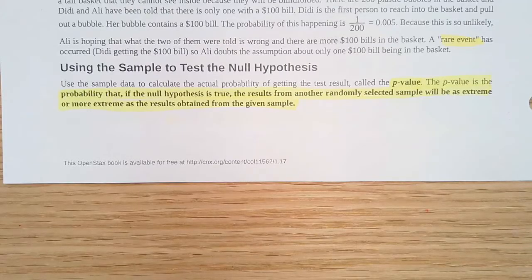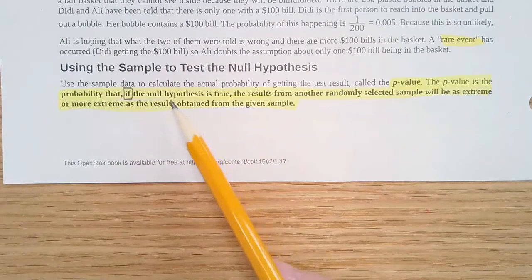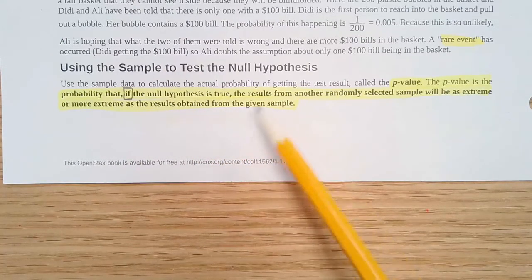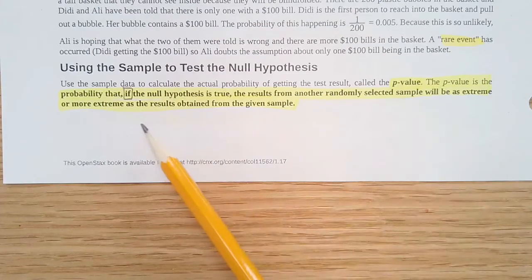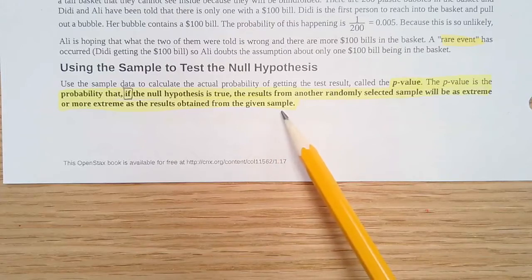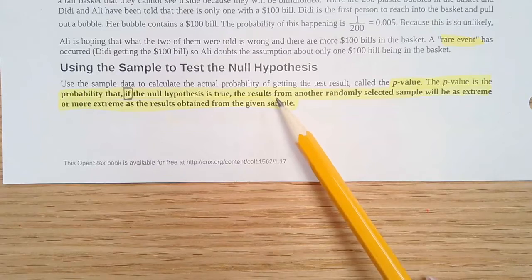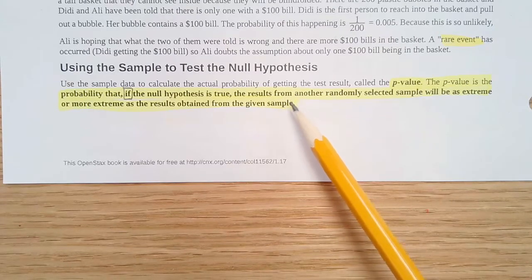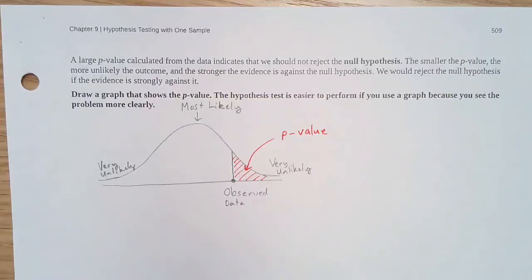Now we're going to go to how to use the sample to test the null hypothesis. So we're going to introduce this idea of the p-value. The p-value is the probability that if the null hypothesis is true, the result from another randomly selected sample will be as extreme or more extreme than the results obtained from the given sample. So if the hypothesis is true, the results are coming from chance. It's the probability that random chance will give us a more extreme value.